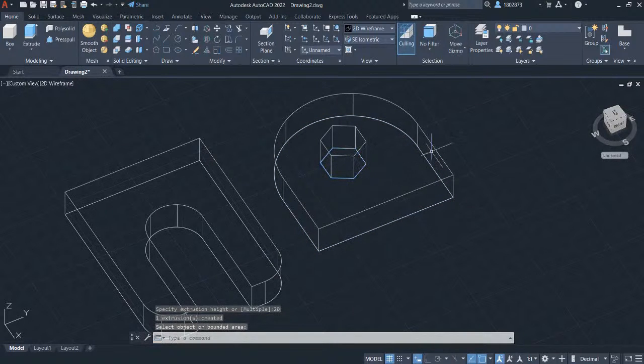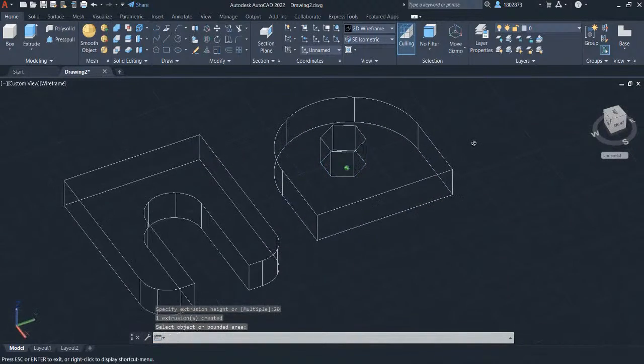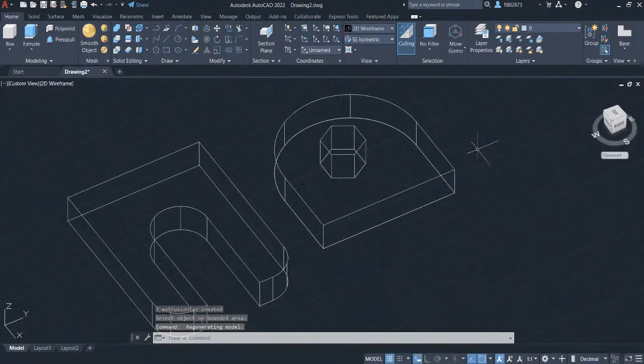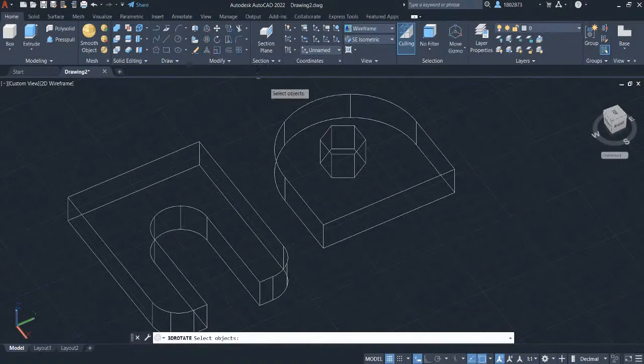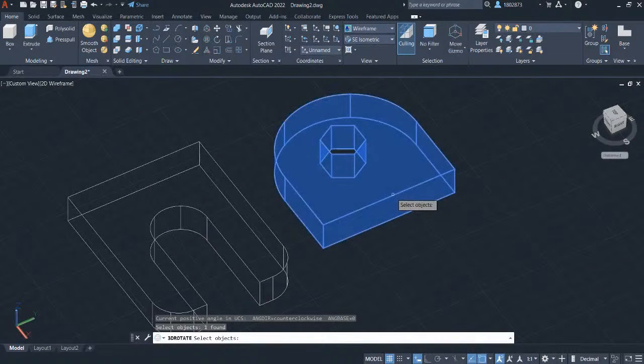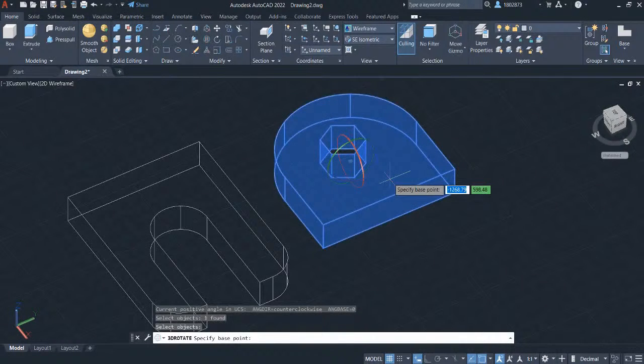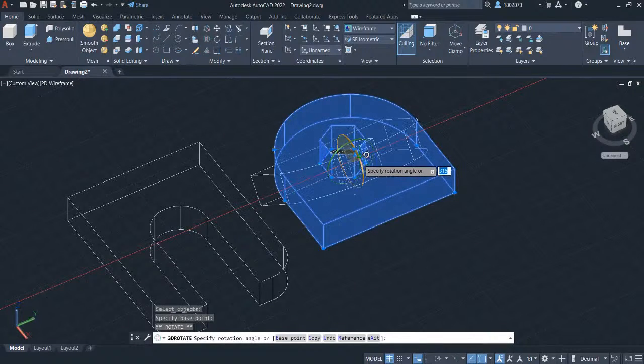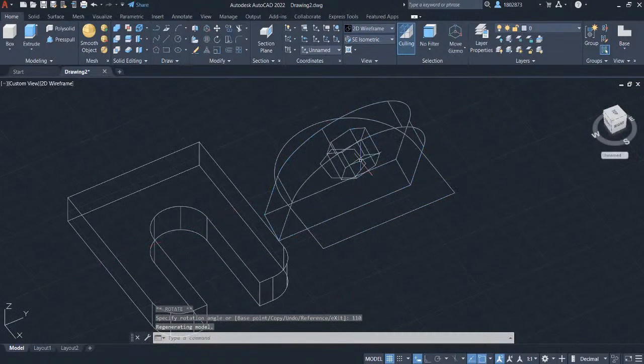As you notice, this part is lying down in the top plane. We will be doing a 3D rotation to this part, so we can define its angle of rotation to be 110 degrees. Let's grab the 3D rotate command in the modify panel and select 3D rotate. Select the object that you want to rotate and press enter. Left click on the red circle because we will be defining its rotation in 110 degrees. So let's key in 110 and press enter.